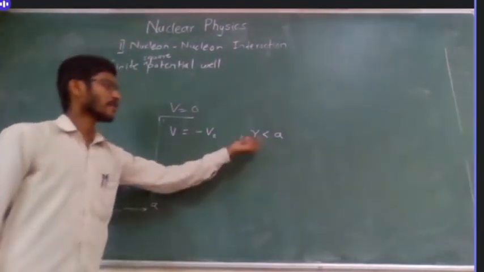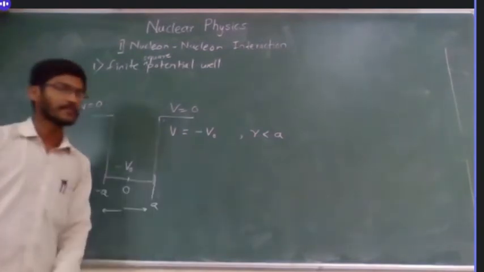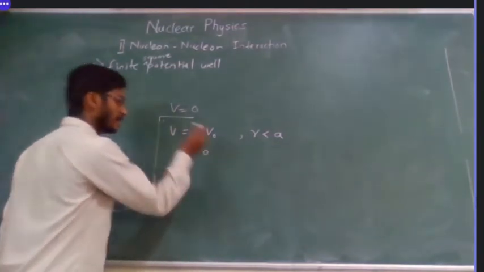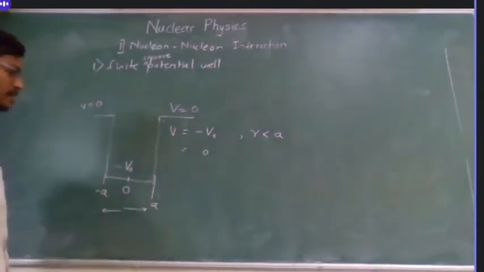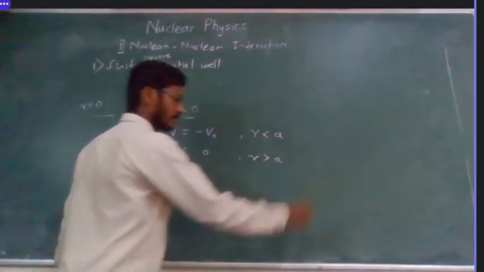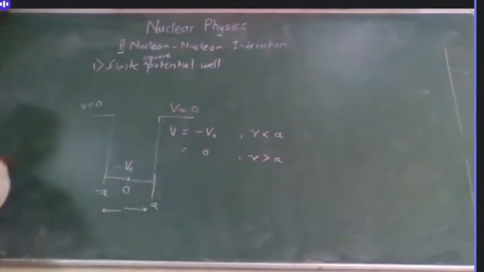So if r, the distance, is less than A, then my potential will be minus V naught, and it is equal to 0 outside the well, so if r is greater than A.